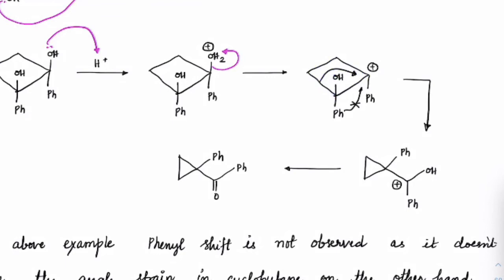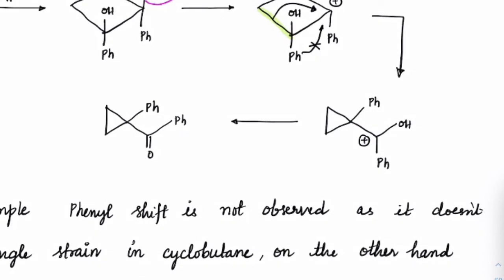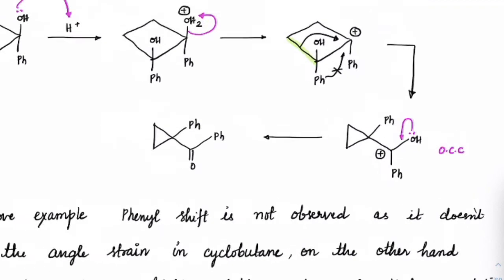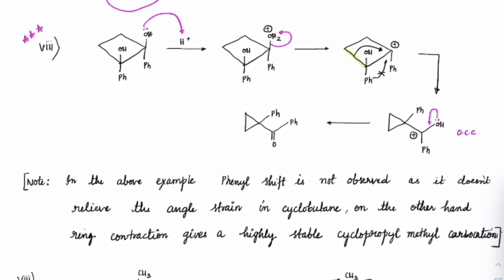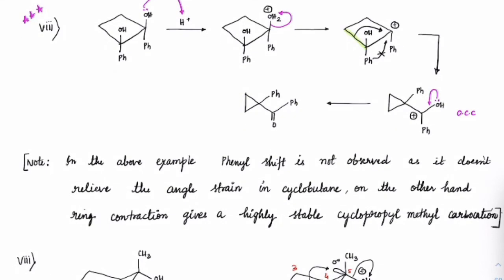But if the ring compression takes place, suppose this bond breaks and ring compression happens, now this would become a very stable carbocation. One thing, it is stable because the lone pair can help, so it is an octet completed carbocation. Second thing, it is the cyclopropyl methyl carbocation, which is supposedly a very stable form. So it would go for ring compression in this case. So that you must know, and this would be the major product. Learn this case once again after the class, okay? So do it on your own and see how the product is coming.